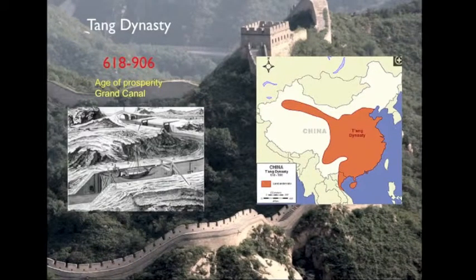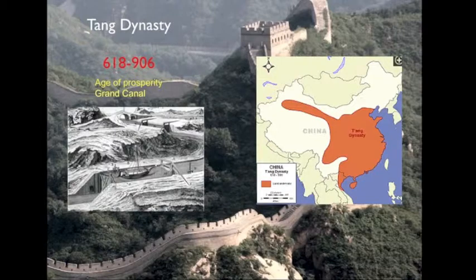Now, the Tang era, lasting from 618 to 906. It's an age of prosperity. Many civic improvements were made throughout the empire. One of the most important developments was the Grand Canal. The canal connected a network of canals that already existed across northern and southern China. The canal helped to improve trade and travel throughout the empire and brought wealth to more of the country than ever before.